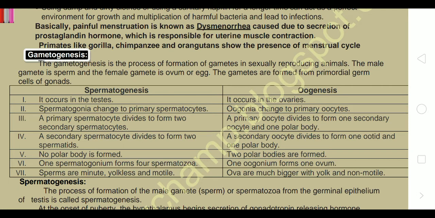In spermatogenesis, one spermatogonium forms four spermatozoa, and in oogenesis, one oogonium forms one ovum. Sperms are minute, yolkless and motile. Ova are much bigger than sperm, with yolk, and non-motile.